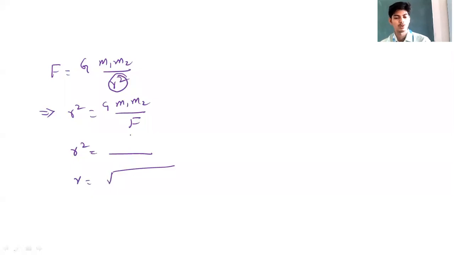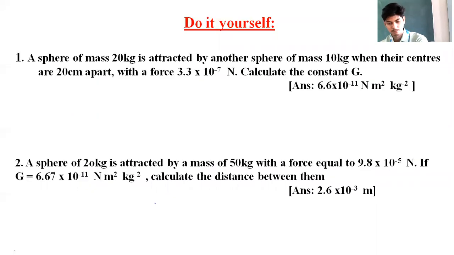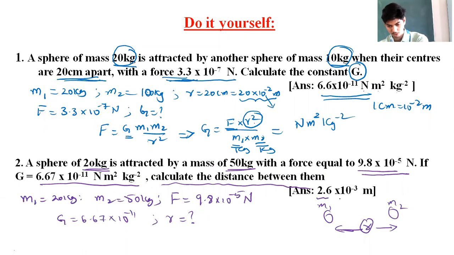Substitute the G value, m1, m2 and F. Take the square root of the answer and it must be equal to 2.6 into 10 to the power of minus 3 meter.